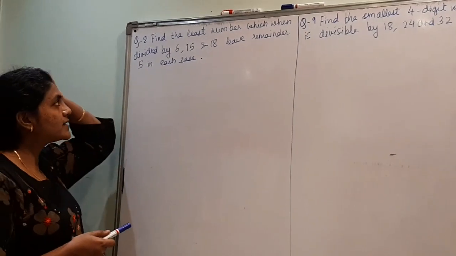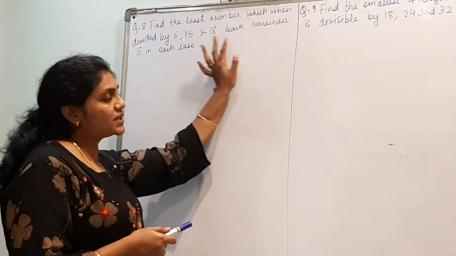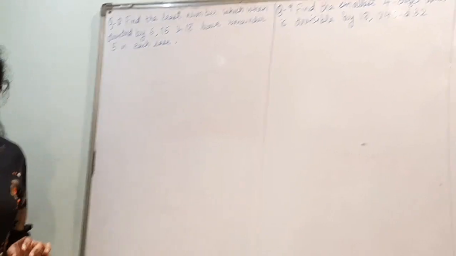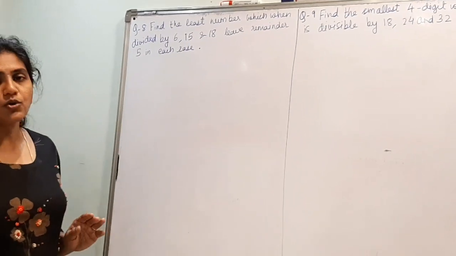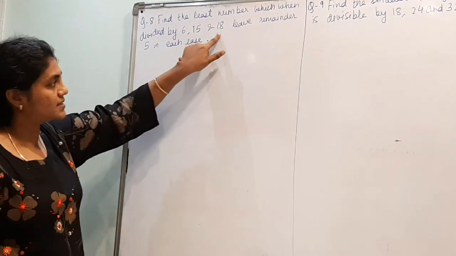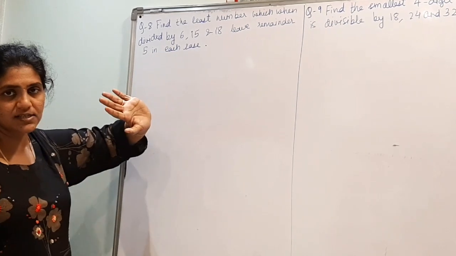Question 8. Find the least number which when divided by 6, 15 and 18 leaves remainder 5 in each case. Now you have to find that number which, when divided by these, will give remainder 5 in each case.